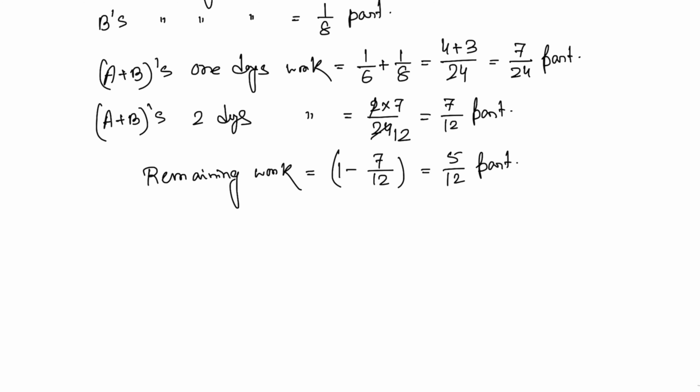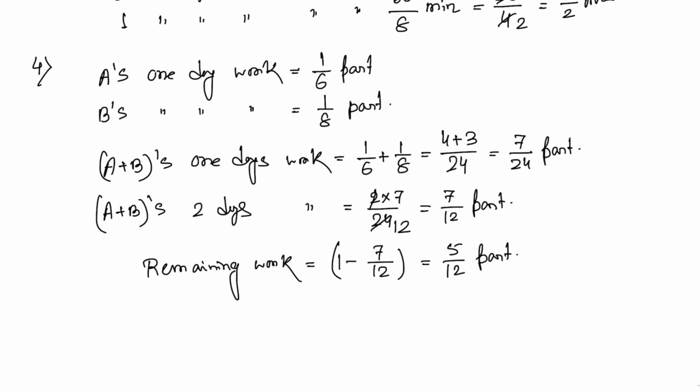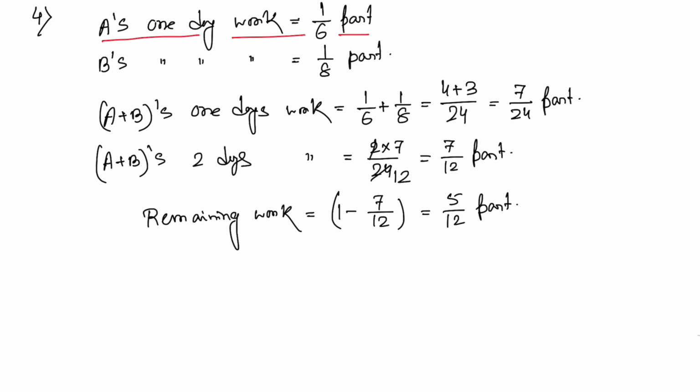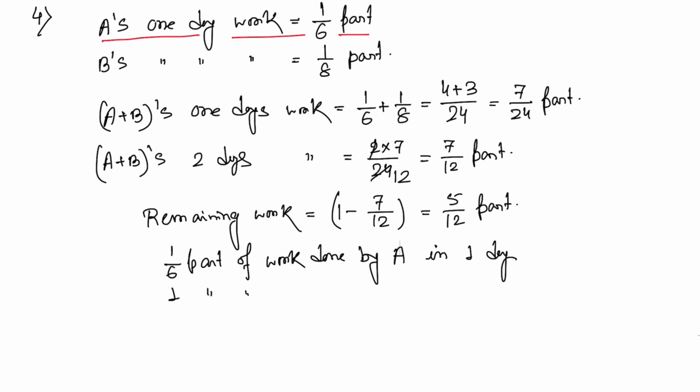So as you know, 1 by 6 part is done by A in 1 day. So now you can write it this way: 1 by 6 part of work is done by A in 1 day, then 1 part of work is done by A in 6 days, and then 5 by 12 part of work is done by A in 6 into 5 by 12.